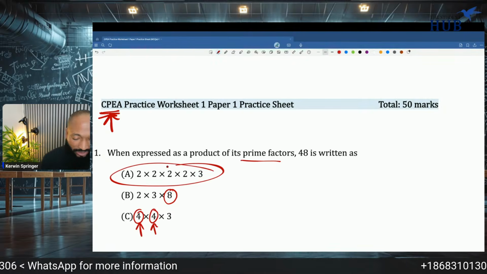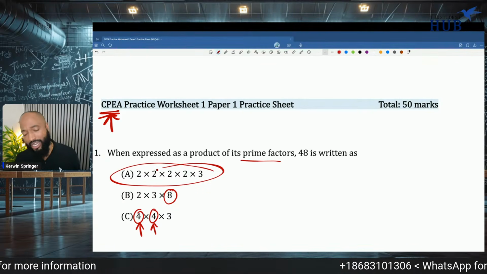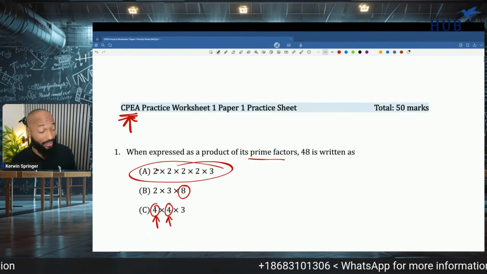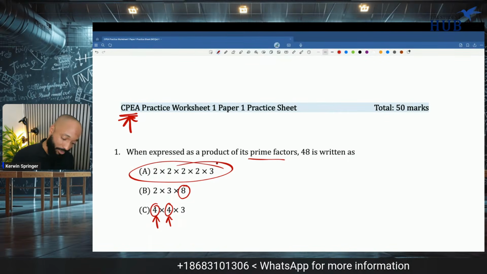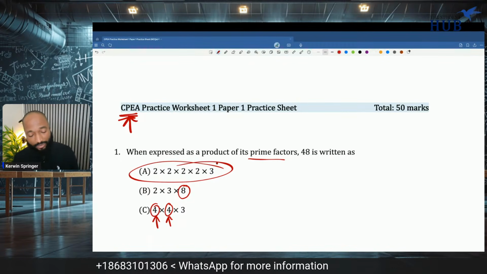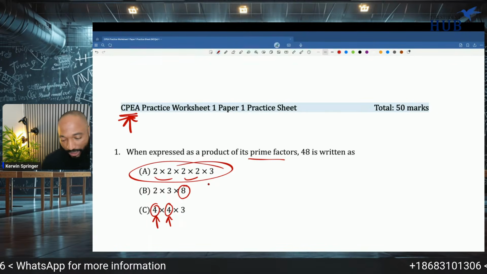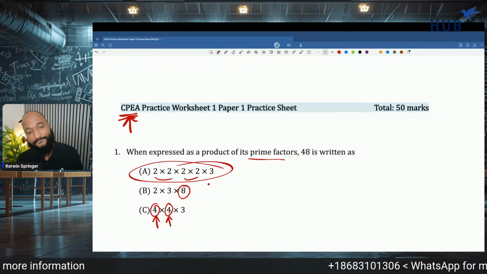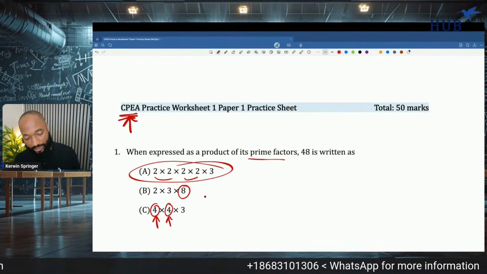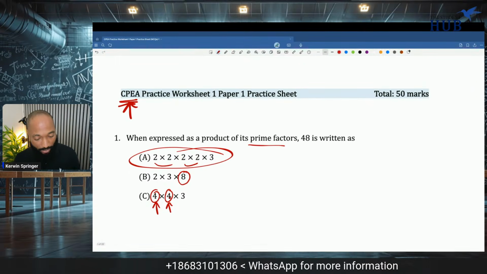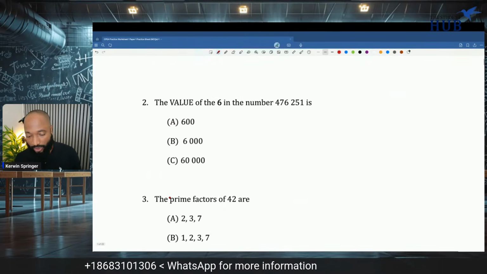So a lot of these questions for CPEA you could just eliminate the incorrect answers without even doing the work. I didn't even multiply this to get 48, you know what I mean? What is this? 2 by 2 is 4, by 4 is 16, by 3. So I didn't even multiply this. I just saw that this is not prime and that is not prime. So we move on. What's the answer for number 2?